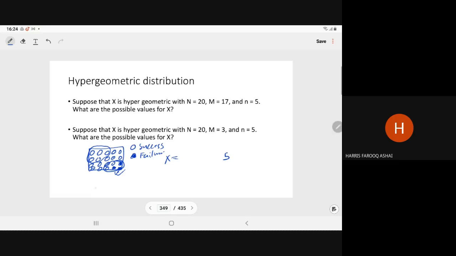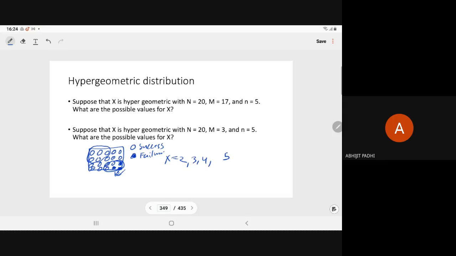You try to understand again. With M successes, we can have a minimum of 2 if you are including all the 3 failures in the sample. So here the limit will be 2, 3, 4, 5.